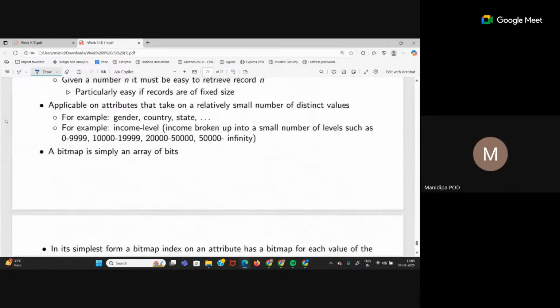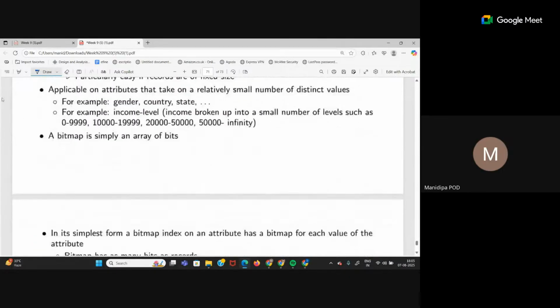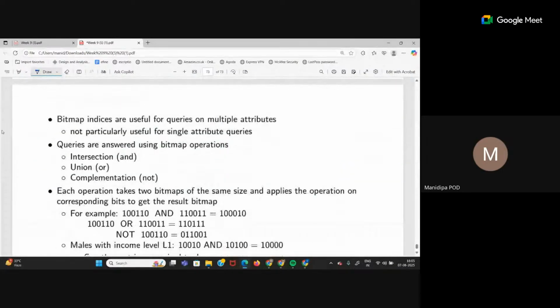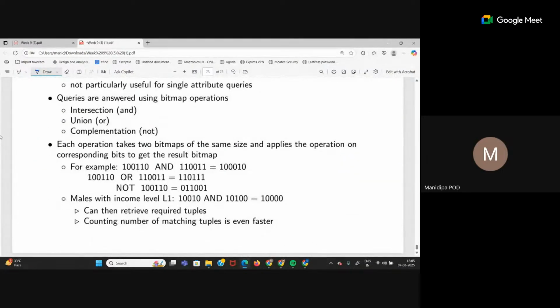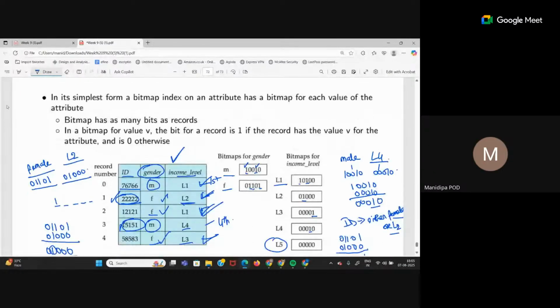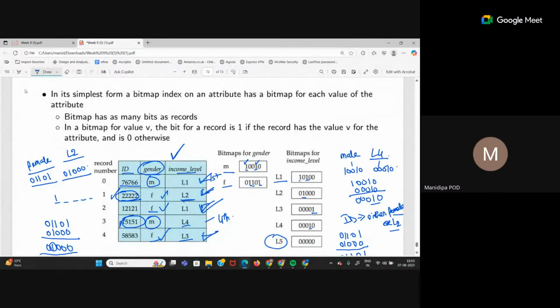Okay, so there are some PYQs on bitmap index also, which we will discuss in the revision session. Currently, if I have one, I'll discuss. No, I don't have that right now. But okay, I will discuss that in the revision. But is the idea clear of bitmap index?